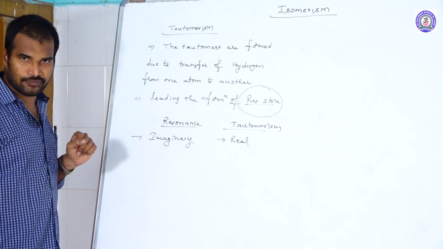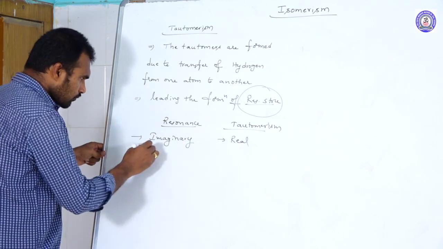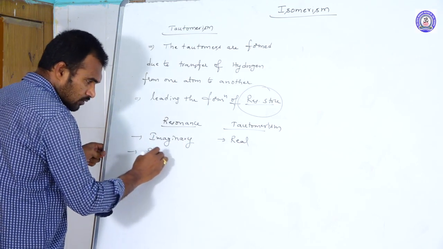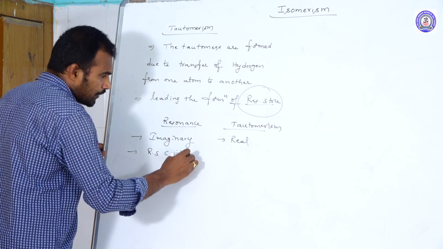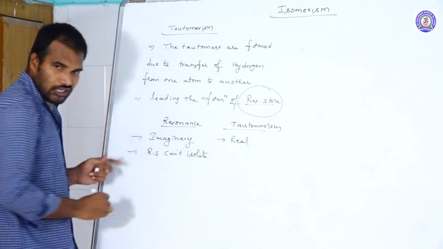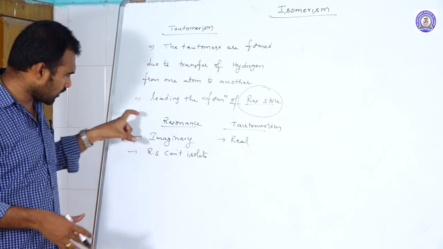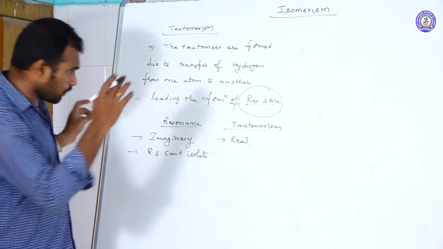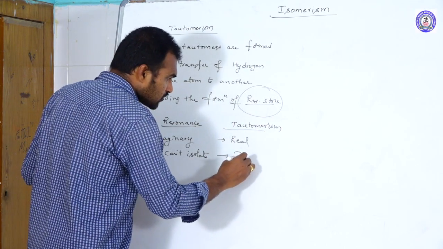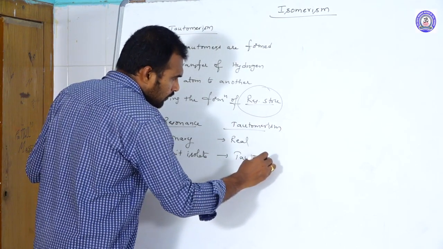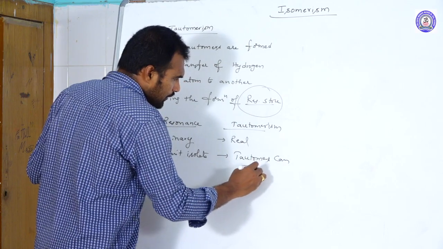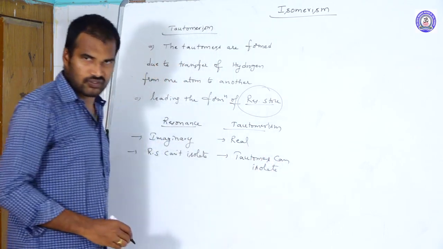But resonance is imaginary. And resonating structures cannot be isolated. Why? Because they are imaginary structures. How can we isolate them? We cannot isolate the resonating structures. But tautomers can be isolated.